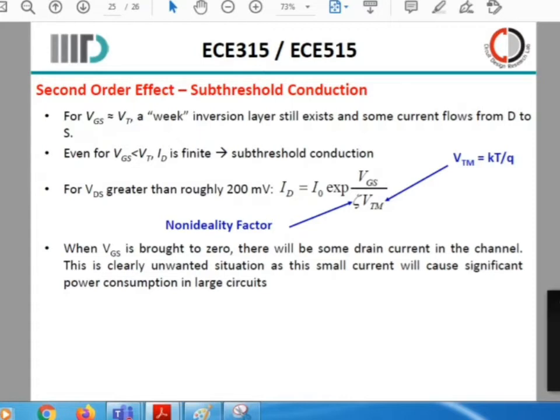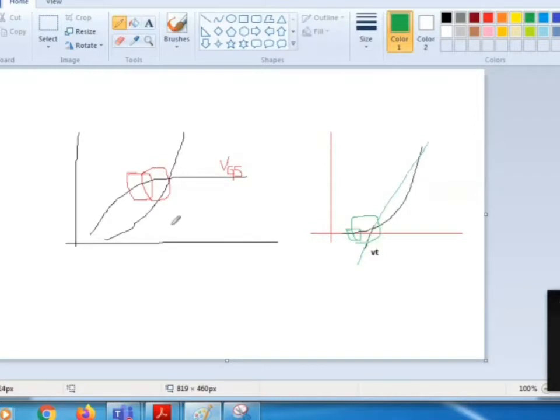Now, why is this particular factor VDS greater than roughly 200 millivolt? There are two ways of understanding. In your PMOS device, when your VDS is greater than 200 millivolt, you're close to the saturation region, and you're sitting in this area. And this is going to be your VT. Let this be your VT point.